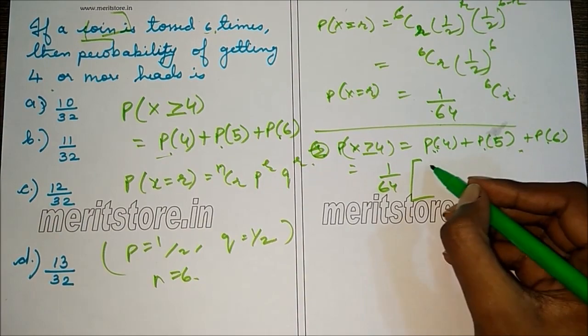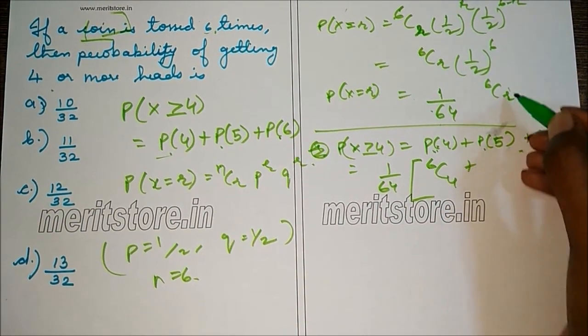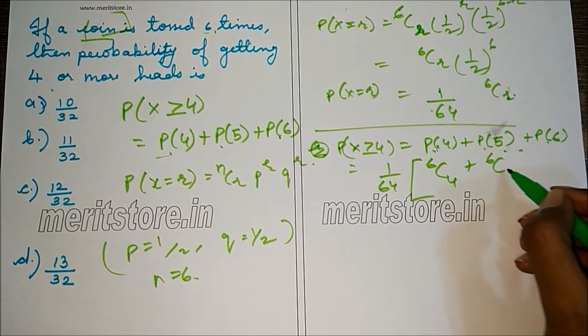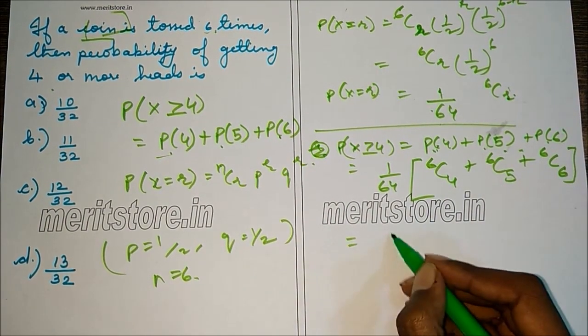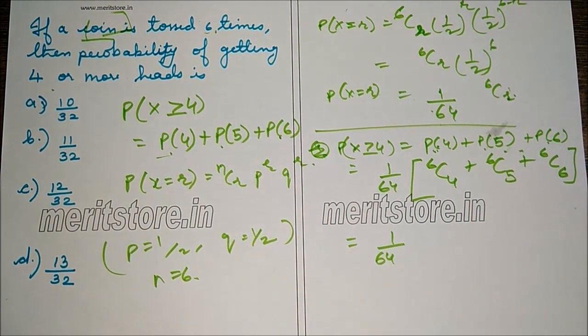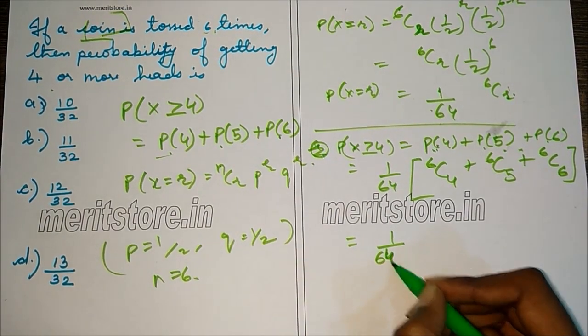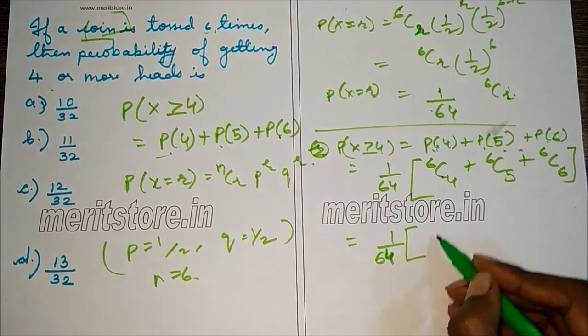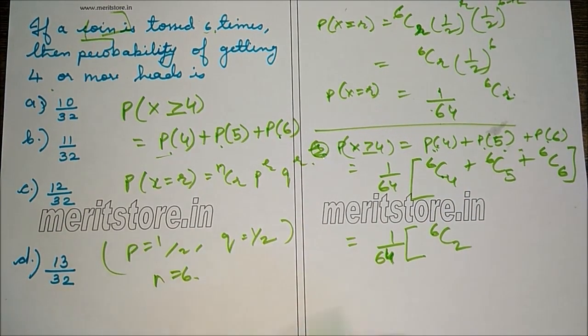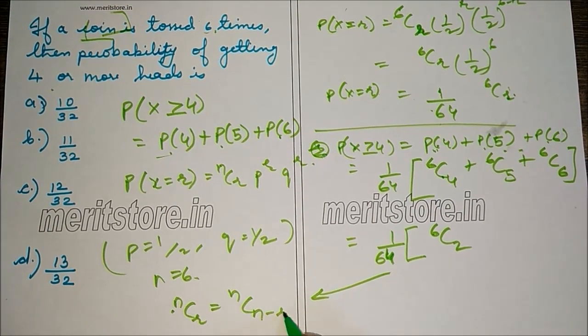For r equals 4, it will be 6C4 plus, r is 5 in this case, so 6C5 plus 6C6. So this will be 6C4, 1 by 64. 6C4 is the same as 6C2, a property of combination: nCr is the same as nC(n minus r).